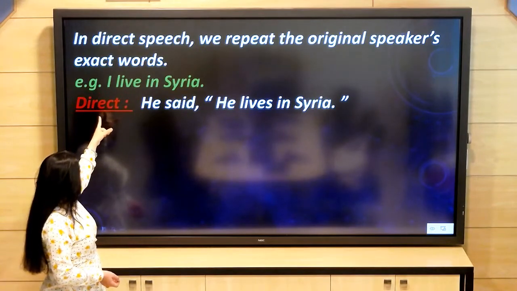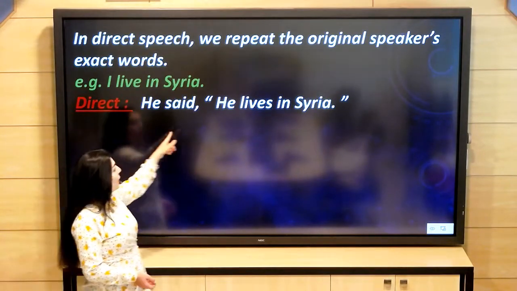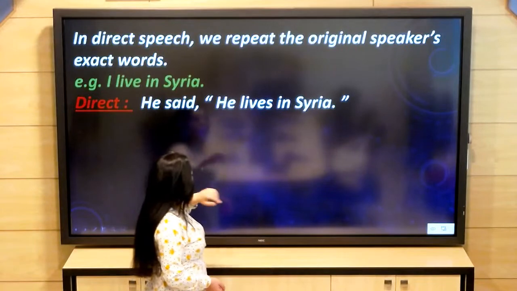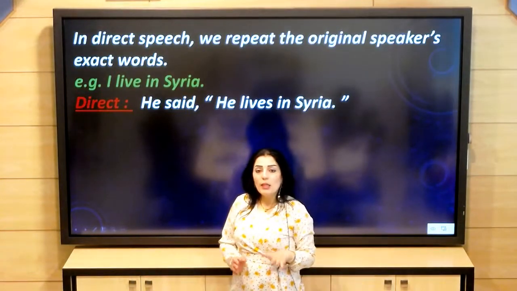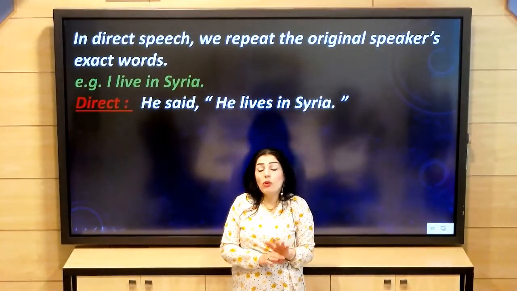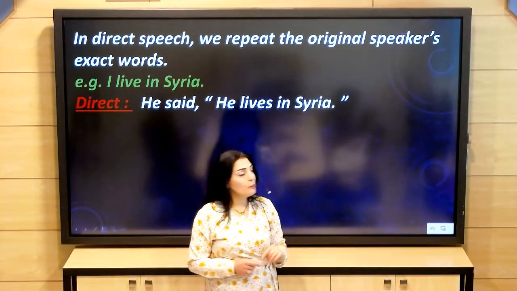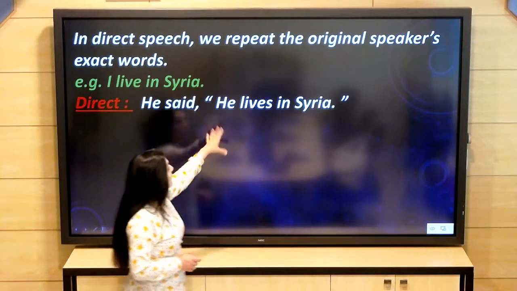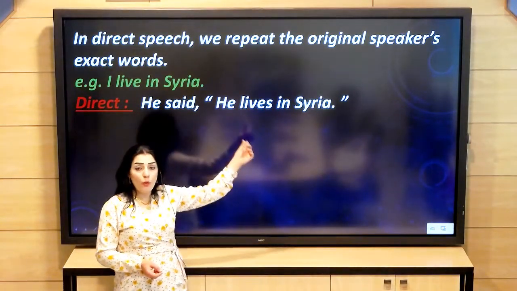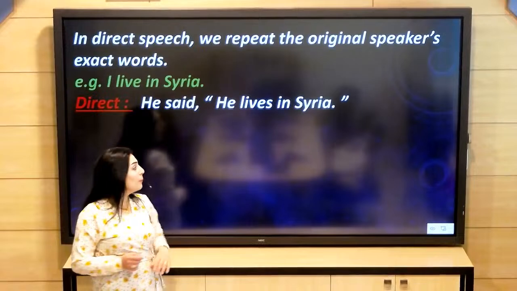He said, "I live in Syria." We don't change the exact words of the speaker. So we use the same words of the first speaker.